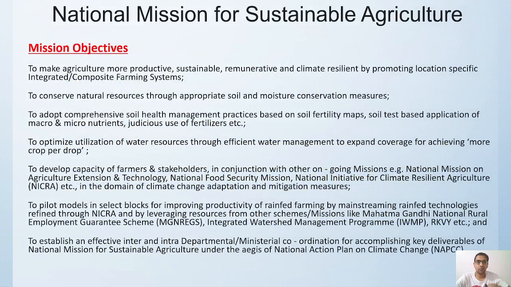Okay, so now we are moving towards the first part, that is called National Mission for Sustainable Agriculture, that has been launched by our government of India. Okay, so National Mission for Sustainable Agriculture is one of the important missions that has been launched along with the National Action Plan on Climate Change. Okay, then this is one of the most important mission. Along with that, a lot of missions has been launched in 2008. So this National Mission for Sustainable Agriculture is a part of National Action Plan for Climate Change.